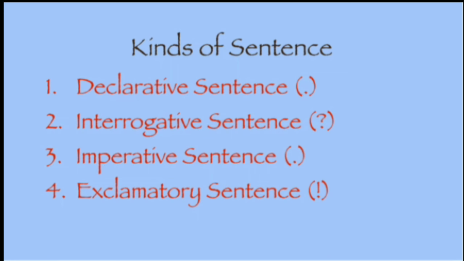Let's move on. Kinds of sentence. There are 4 kinds of sentences: declarative sentence, or we can call it assertive sentence, interrogative sentence, imperative sentence and exclamatory sentence.